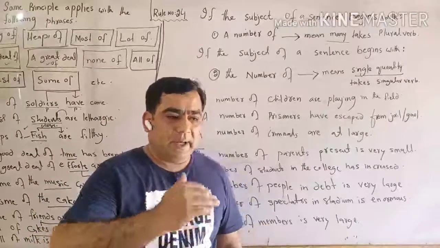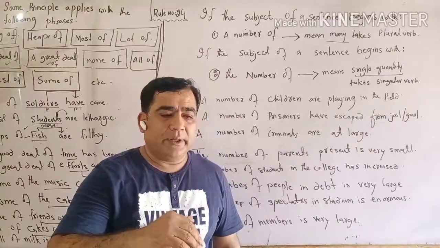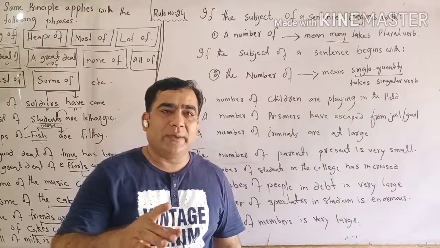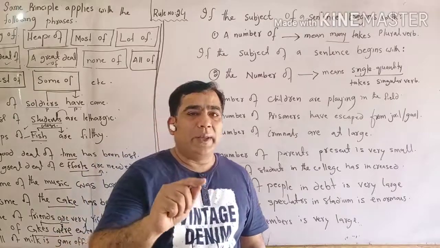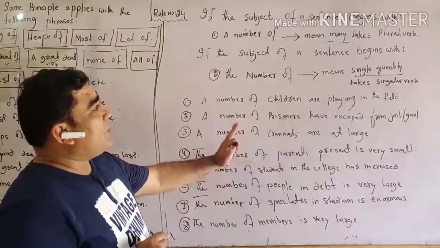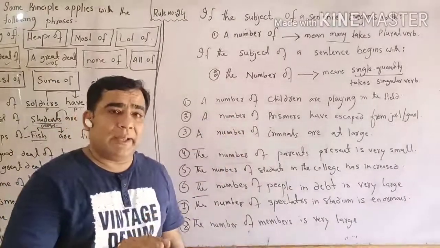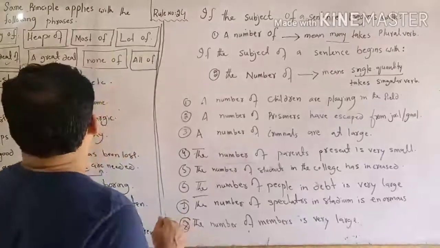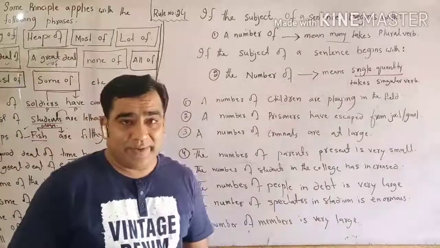Even after of we can put any plural, singular or anything. But I want to tell you one thing. Here this rule is not applied as was applied in rule number 22 and 23.